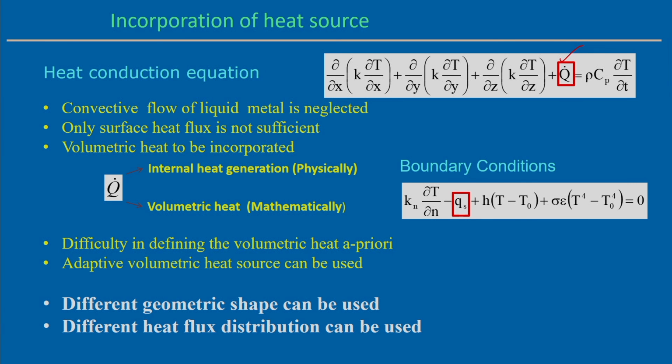For example, if we assume an ellipsoidal heat source model, it has geometric parameters, so the semi-axis lengths of the ellipsoid are necessary to define the volumetric heat flux. That is one of the limitations, although we can represent different heat source models. Before the start of the simulation we need to define the geometric parameters of this particular volumetric heat source. To overcome that difficulty, the adaptive volumetric heat source can be used.